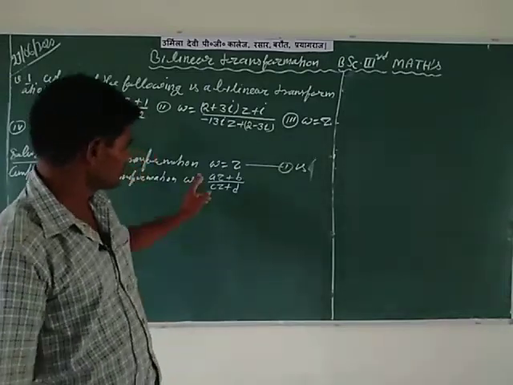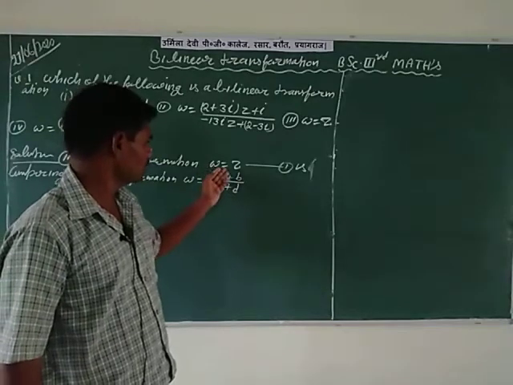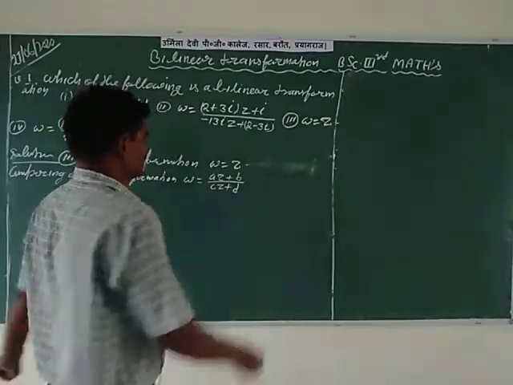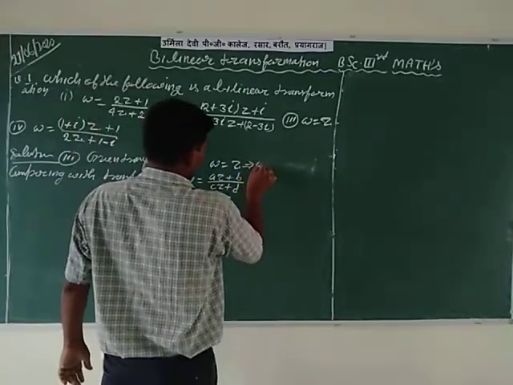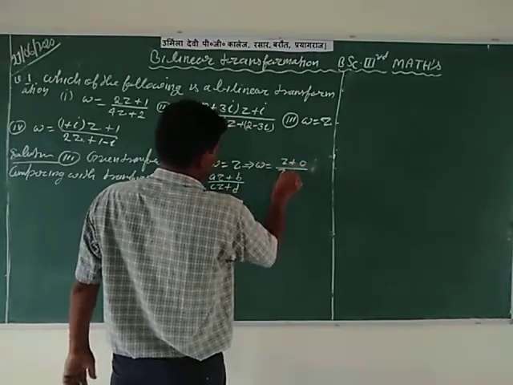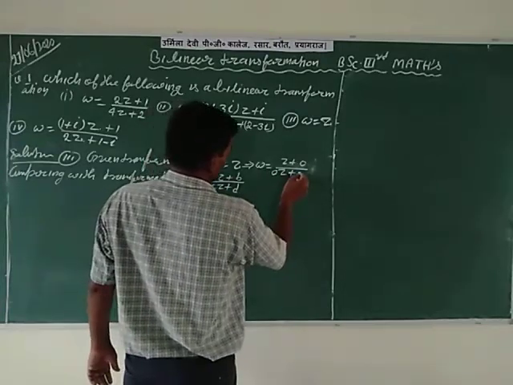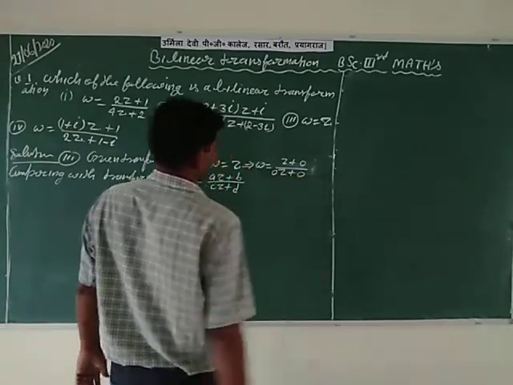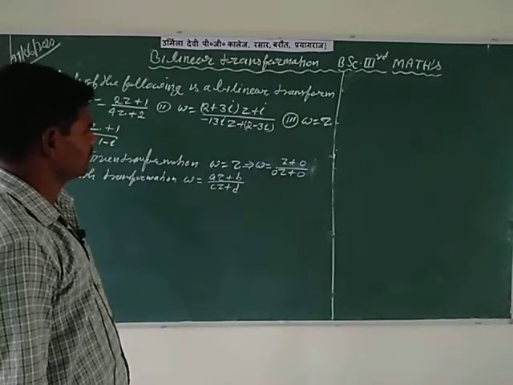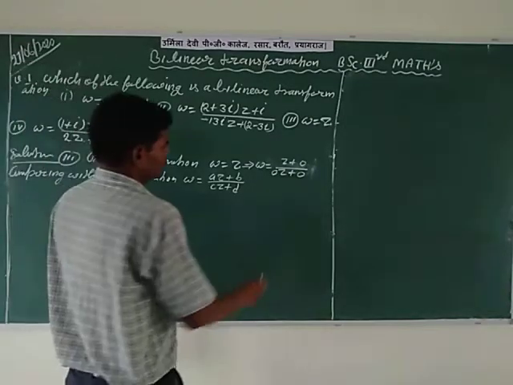In the given transformation, please write it in this form. W is equal to Z is written in the form W is equal to Z plus 0 divided by 0 times Z plus 1, because 0 plus 1 is equal to 1.